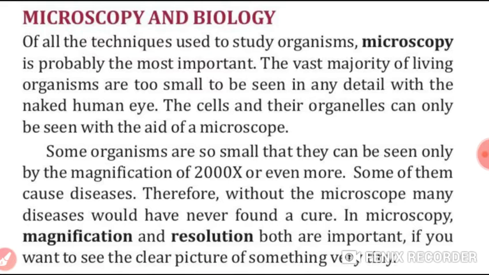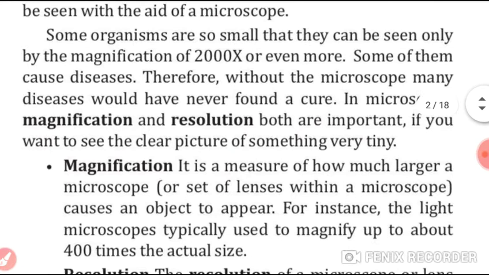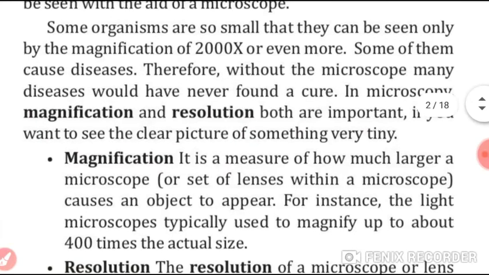So the cells and their organelles can only be seen with the help of a microscope. Some organisms are so small that they can be seen only at a magnification of 2000x or even more. Some of them can cause diseases. Therefore, without a microscope, many diseases we can't cure, like now also.